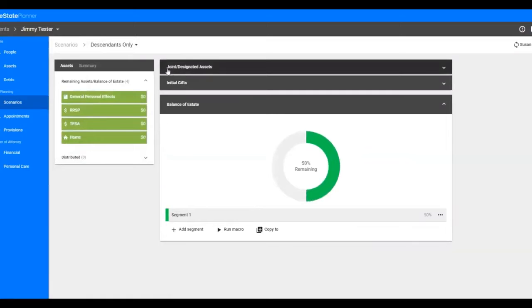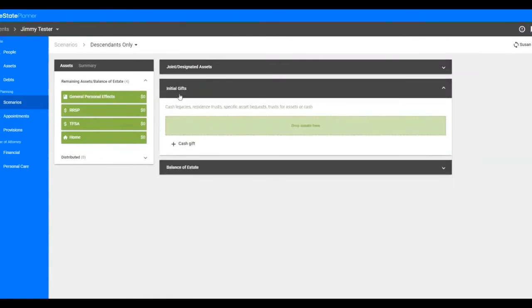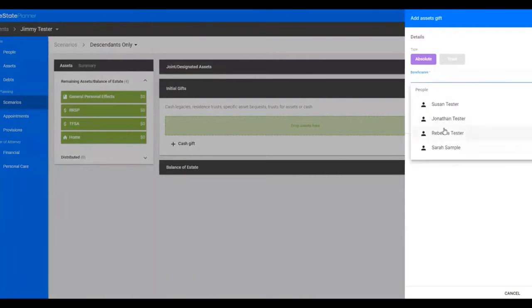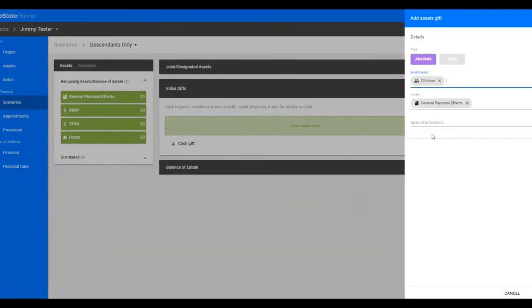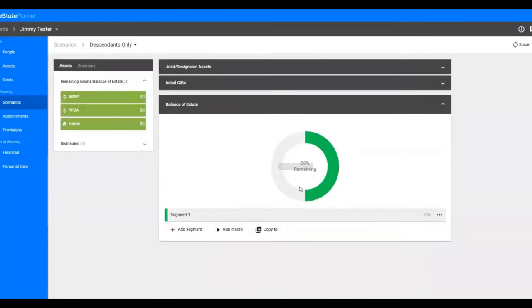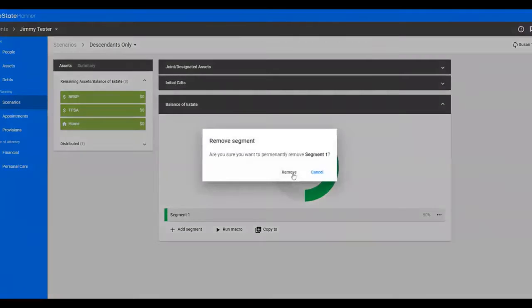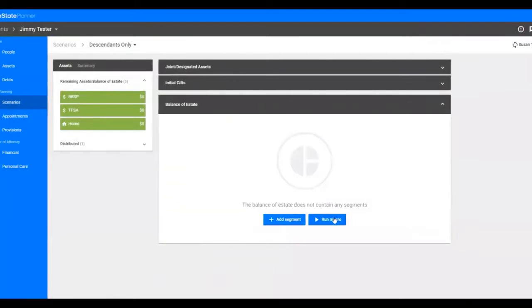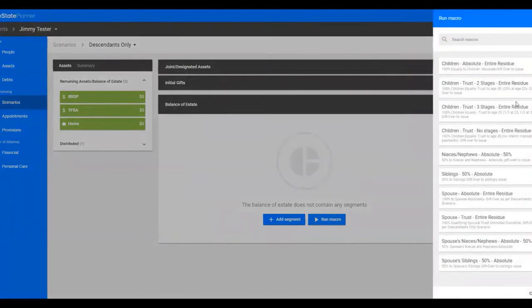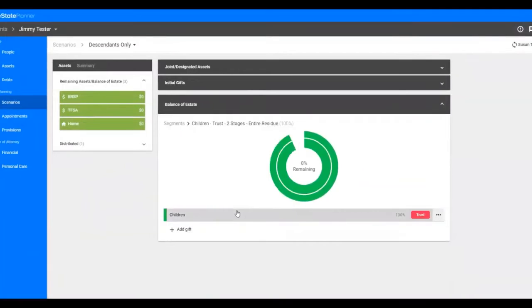Then we're going to go to the descendants only tab. This is the spouse is not alive. We'll have no joint or designated assets, but we will have the general personal effects going to the children. We pick them as a class, children. And then let's assume the simplest sort of gift to the children, which is we'll do a staged distribution. Let's just say a two-stage distribution in trust equally.